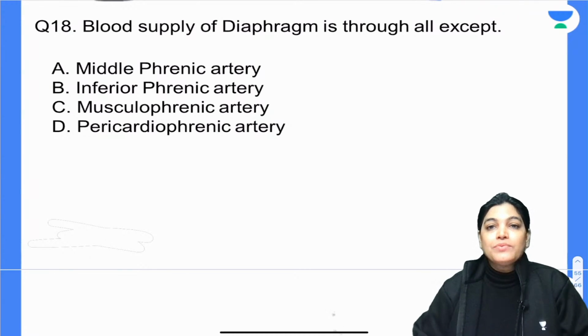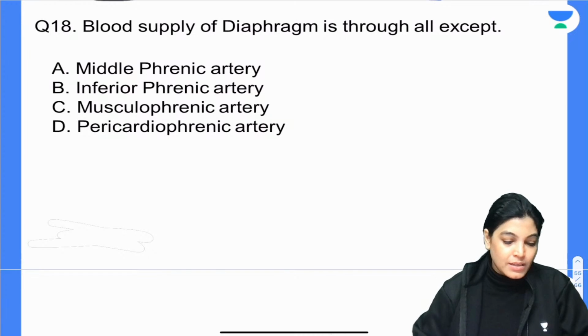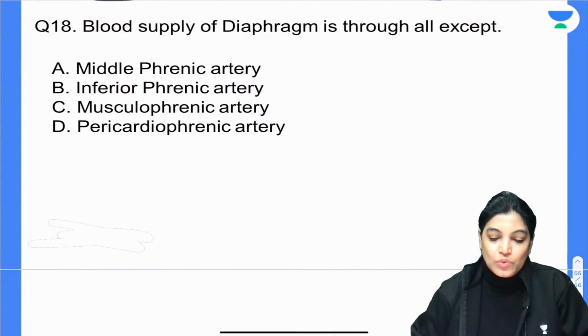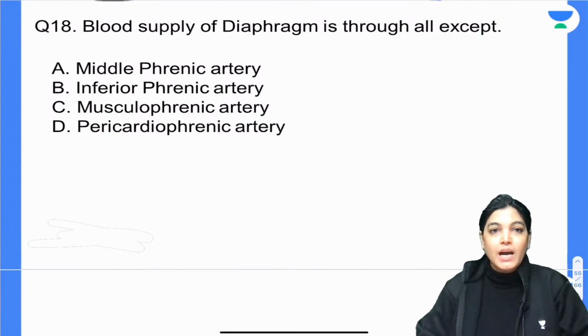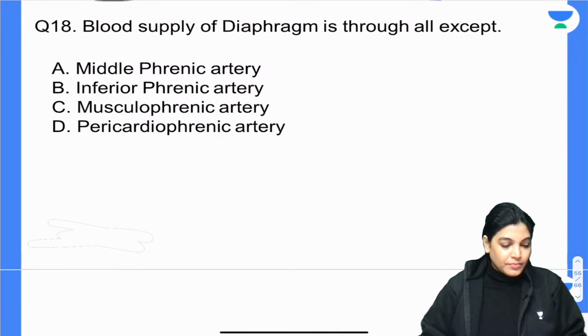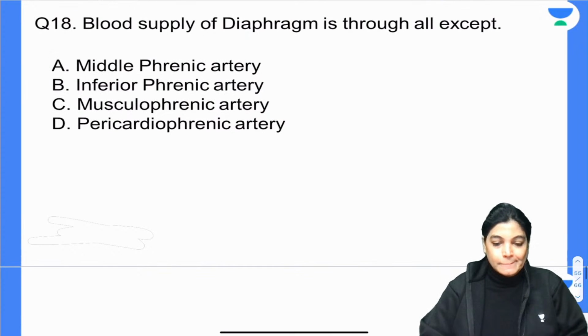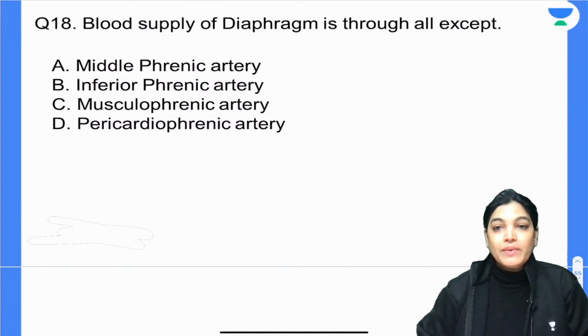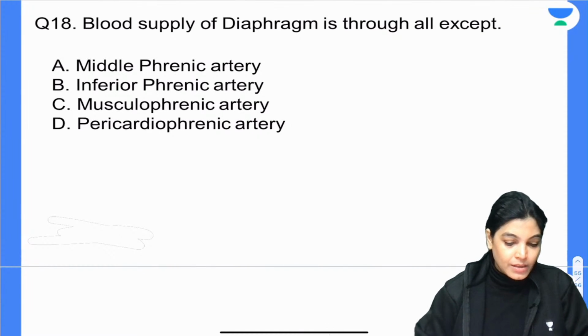Blood supply of diaphragm is through all of the following except: middle phrenic artery, inferior phrenic artery, musculophrenic artery, pericardiophrenic artery. Which of the following is the correct answer, which is not giving any kind of blood supply to diaphragm?